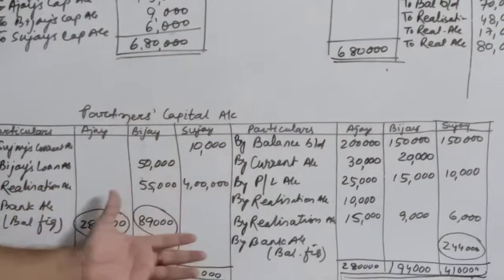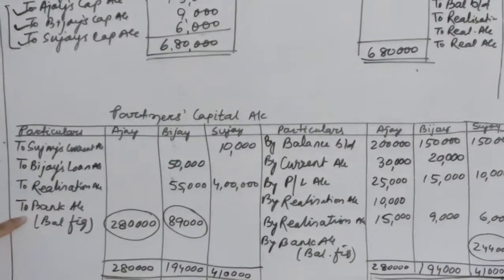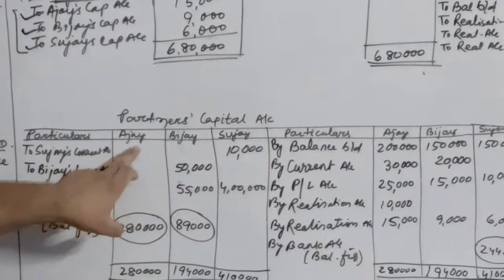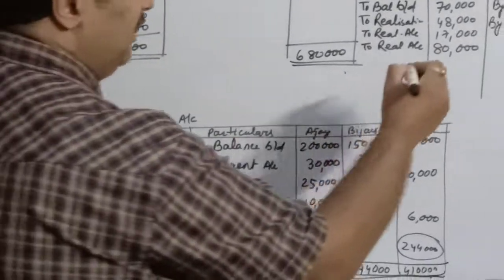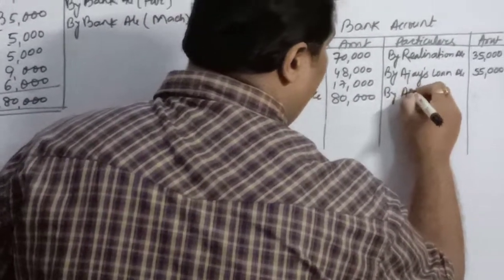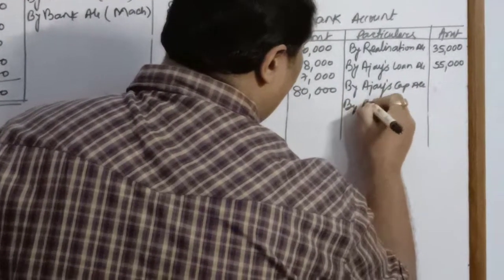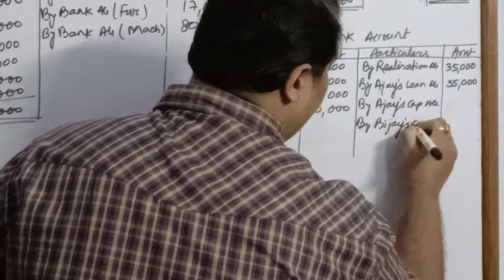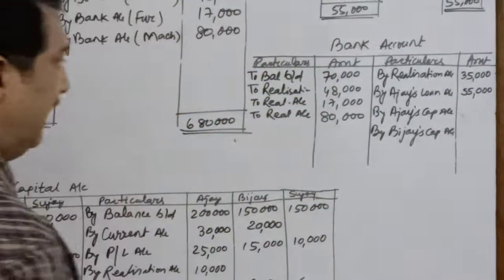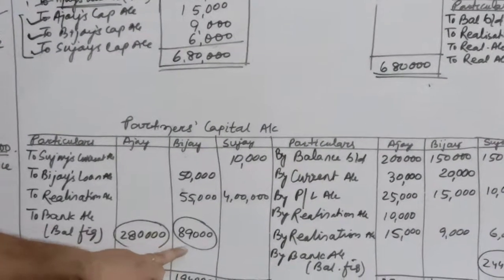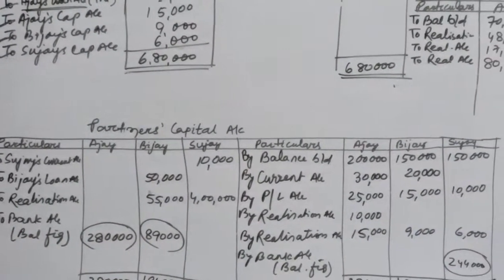Now this is partners capital. On the debit side, we have 2 bank balances for Ajay and Bijay. So I will write on the credit side by Ajay's capital account, by Bijay's capital account. How much is the balance of Ajay? You can see Ajay's balance is 2,80,000 and 89,000 for Bijay.